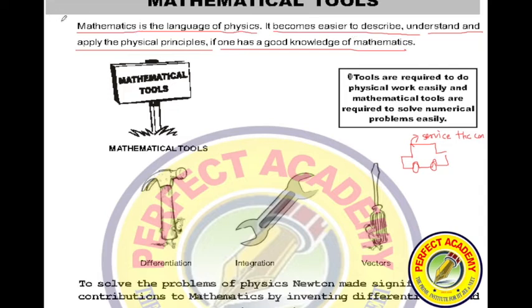Three most important tools which we will be discussing in this unit are differentiation, integration and vectors.